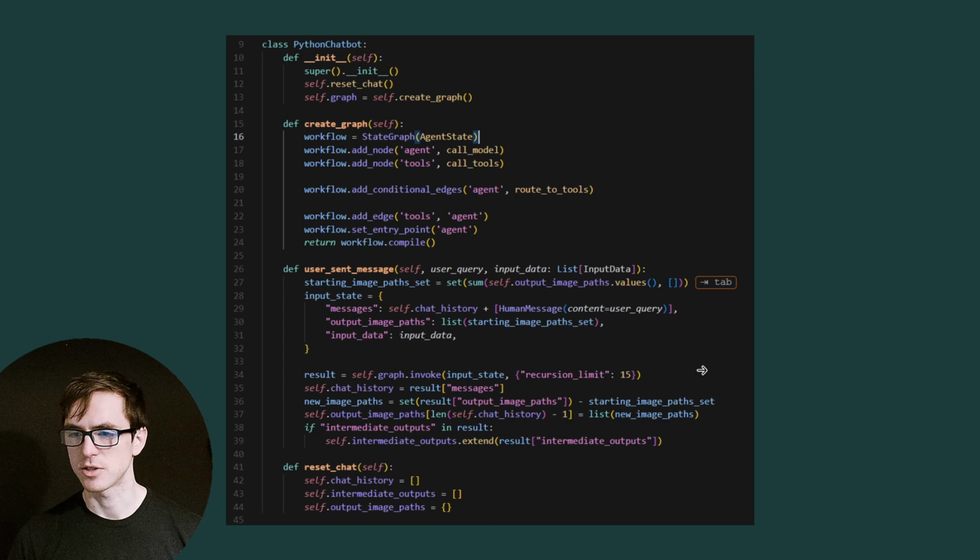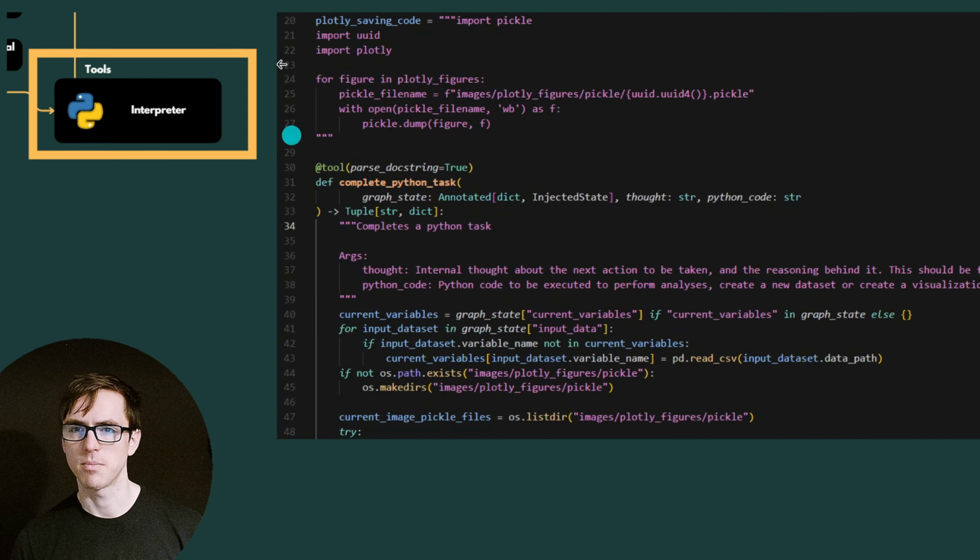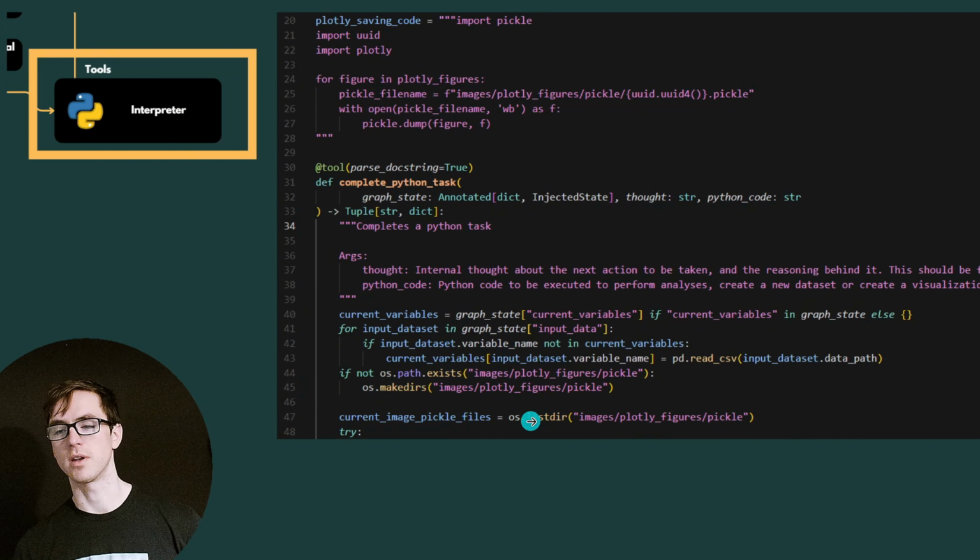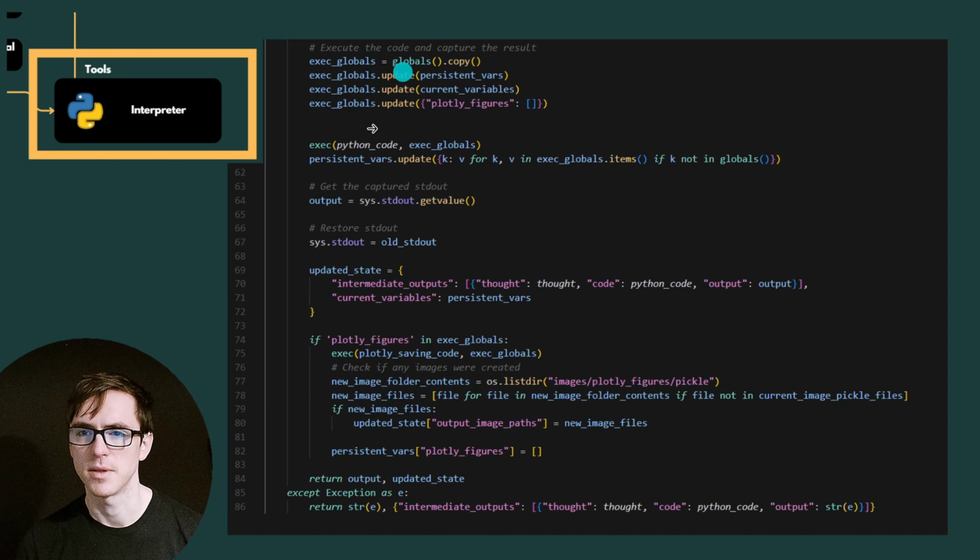I've made a couple of changes to our Python tool as well. I've added this additional code that gets executed after the tool is finished running in order to be able to save all of the new figures, and I'm also creating a directory if it doesn't exist, and getting a list of the current image files so that we only add the new ones. At the end of the function, I'm then also updating this plotly figures list.